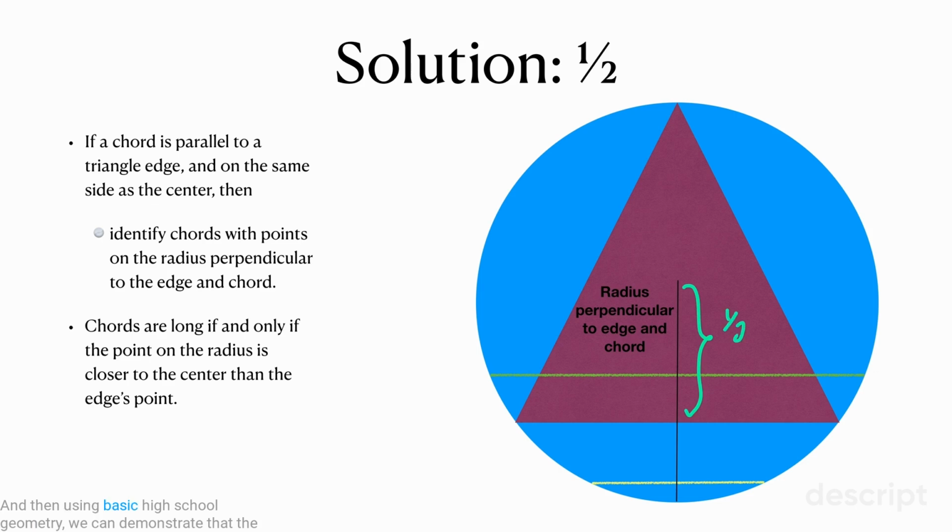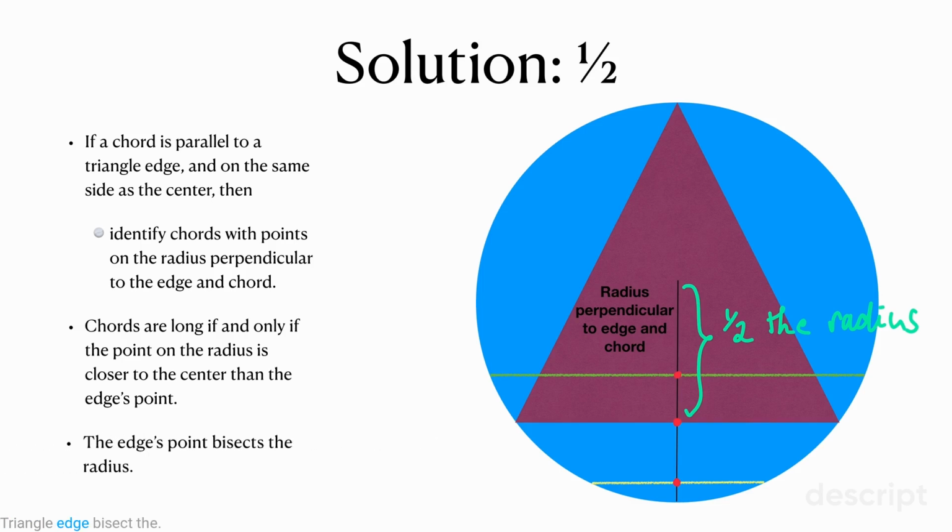And then using basic high school geometry, we can demonstrate that the triangle edge bisects the radius that we drew. And that means that half of the radius corresponds to long chords and the other half to short chords. So that shows us that the probability of a long chord is 1/2.